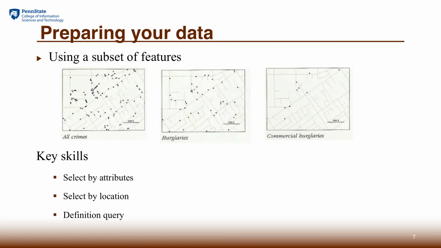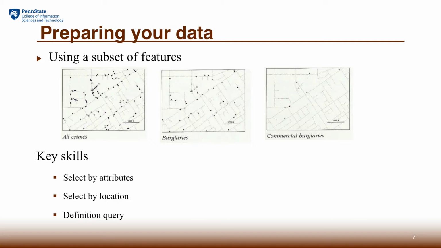Other cases may be that the data has so many attributes but you only need a few, and then you can actually query based on the attribute values. So you may only be interested in a certain kind of crime rather than all the crime. You may want to just focus on the commercial crime.